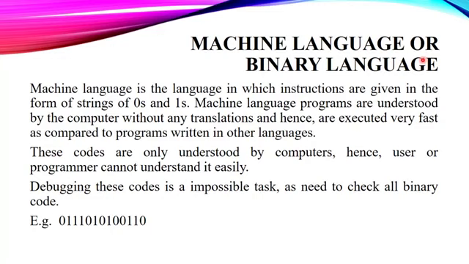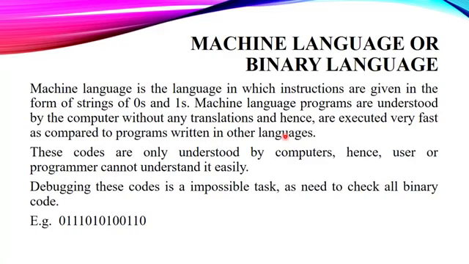Machine language is also termed as binary language. Machine language is the language in which instructions are given in the form of zeros and ones. In this language, everything was in the form of zeros and ones. Hence, it was very clear to the computer and it was very fast for the computer to execute. Machine language programs are understood by the computer without any translation and hence are executed very fast as compared to programs written in any other language. Because these codes were in the form of zeros and ones only, it was very easy for the computer to understand these codes.